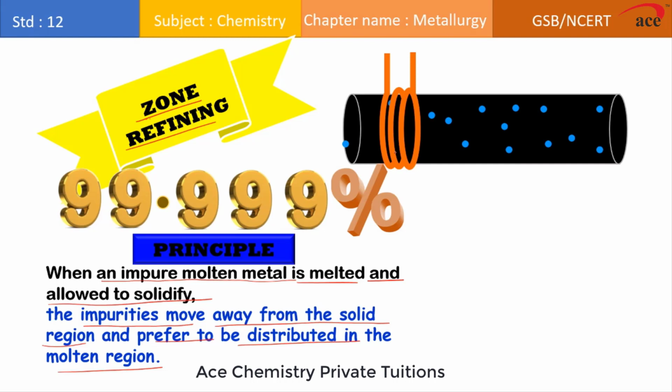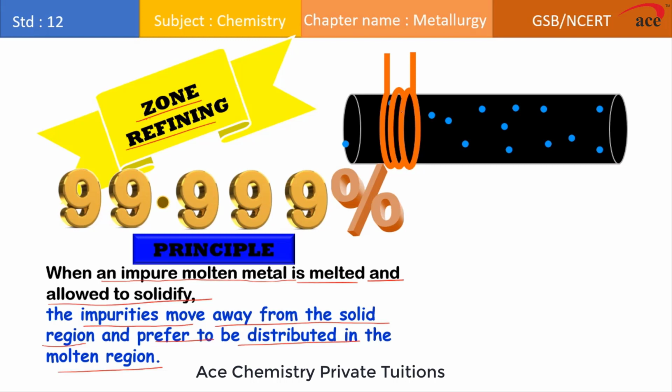If you heat one end of the metal electrically, then these impurities have more tendency to dissolve into the molten state. Every time you heat any one region of this metal, the impurity is transferred from the colder region to the hotter region.